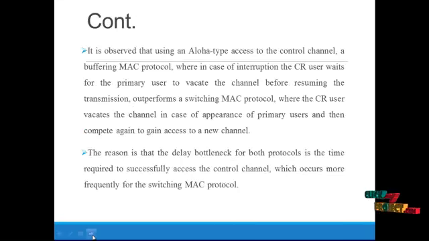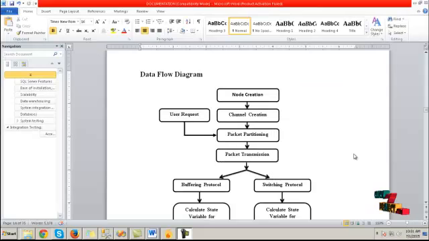It is observed that using an Aloha-type access to the control channel, a buffering MAC protocol, where in case of interruptions the CR user waits for the primary user to vacate the channel before resuming the transmission, outperforms a switching MAC protocol, where the CR user vacates a channel in case of appearance of primary users and then competes again to gain access to a new channel. The reason is that the delay bottleneck for both protocols is the time required to successfully access the control channel, which occurs more frequently for the switching MAC protocol.